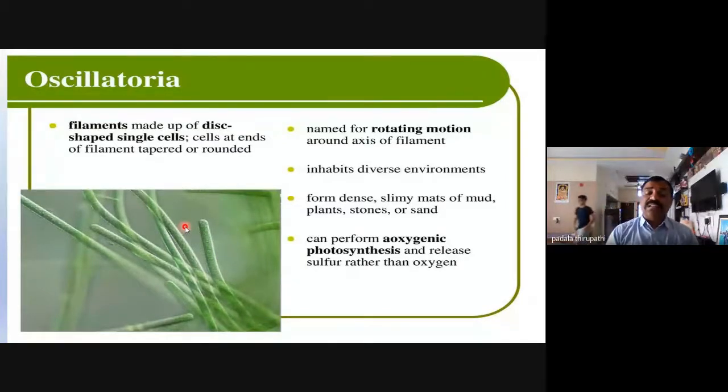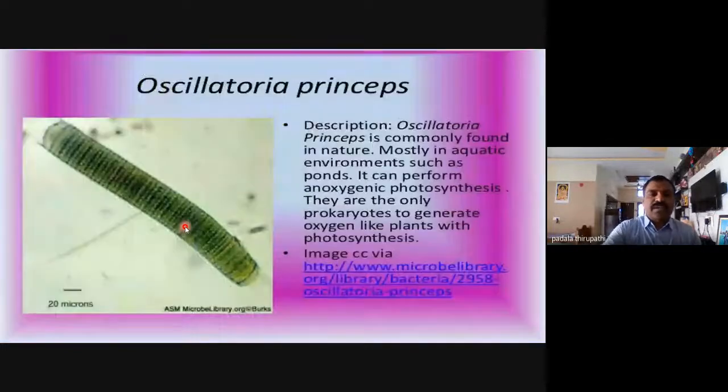But here our Oscillatoria also does not release oxygen; it releases sulfur only. Is it clear? That is why the water gets polluted: when abundant blue-green algae grow in the water or on the water surface, the water becomes polluted. Do you accept that? We will discuss the eutrophication point later.